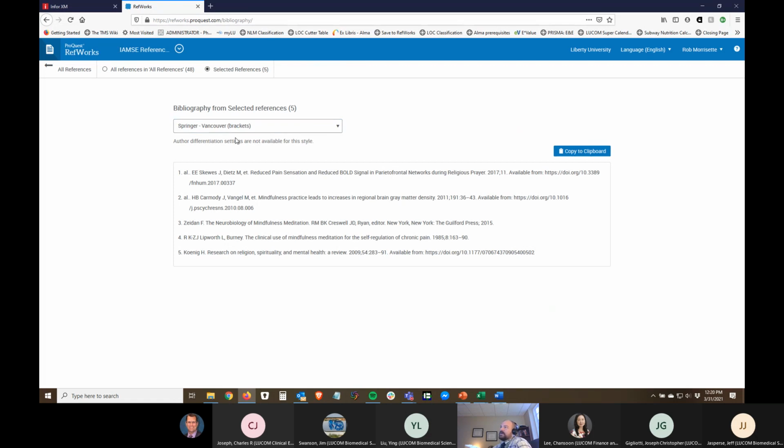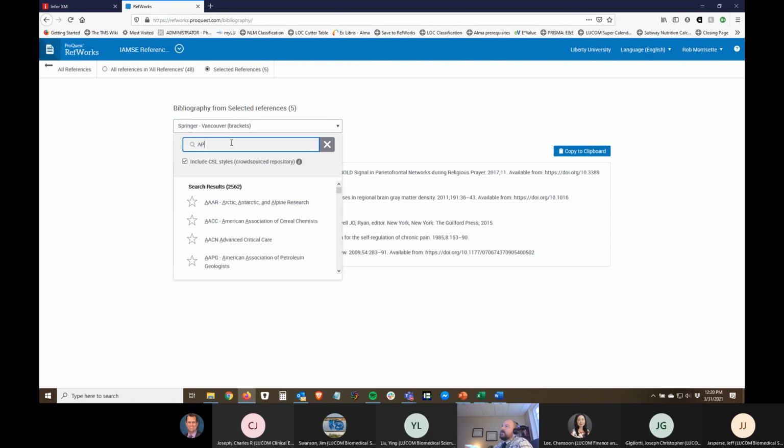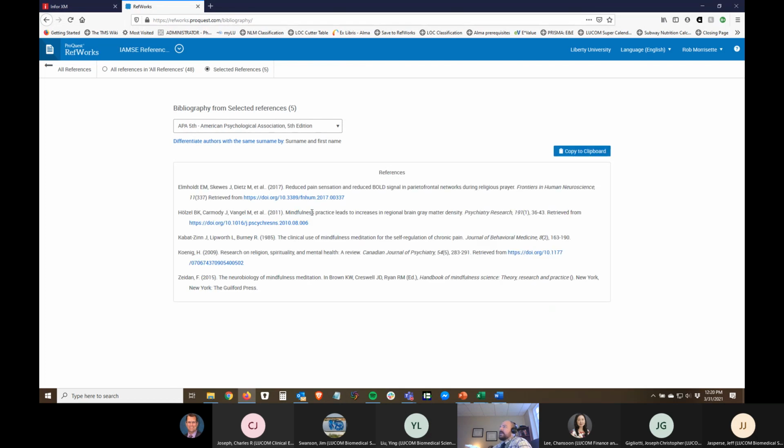It already pulled up Springer Vancouver brackets because this is for a project that I was helping Dr. Pentel with. But you see a recent list of mine, and there's institutional styles. You can actually start typing. So if I know I want to use APA, here's the APA 5th edition, and it's going to automatically format that, and I can copy this and paste it into a Word document.